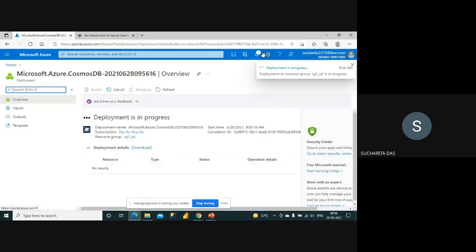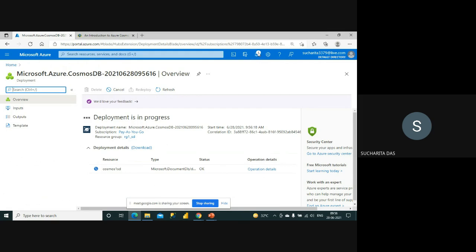So this notification tab always gives you the details of whatever deployment is going on. If there is success or failure, every detail you will get here. And if there is a failure, you can even get the details of why it failed, and you can always go back and change the details, and start again.